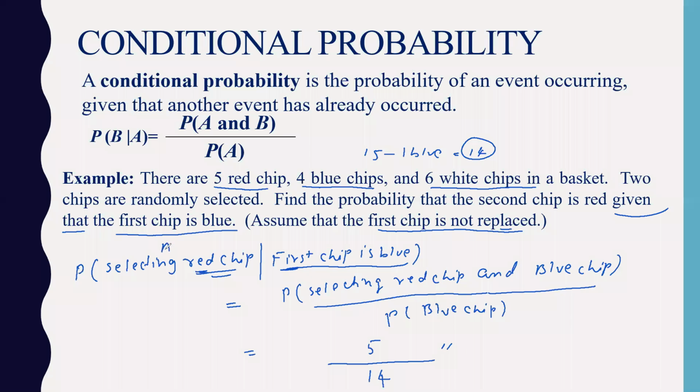If I put this as A and this as B, I'm finding the probability of A when B has already happened. So what has happened in B? The first chip you have already taken out is a blue chip. So when a blue chip has come out of 15, now 14 chips remain. So in those 14 chips, only 5 red chips can come. So 5 by 14 is the answer.